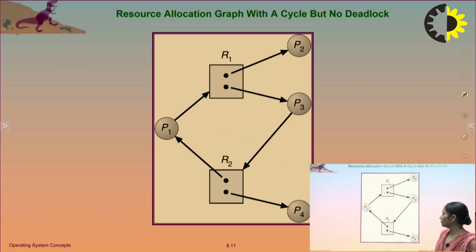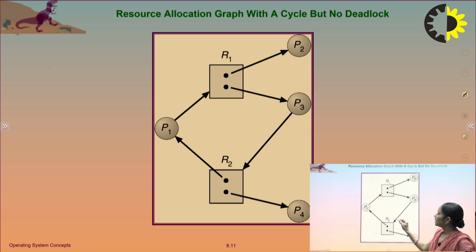We can take one more example. Here, is there a deadlock or not? There is a cycle, but P1 is holding a resource R2 and P4 is also holding a resource R2, and P4 is not waiting for any resource. So P4 will complete its execution, and as soon as P4 completes its execution, R2 is free.